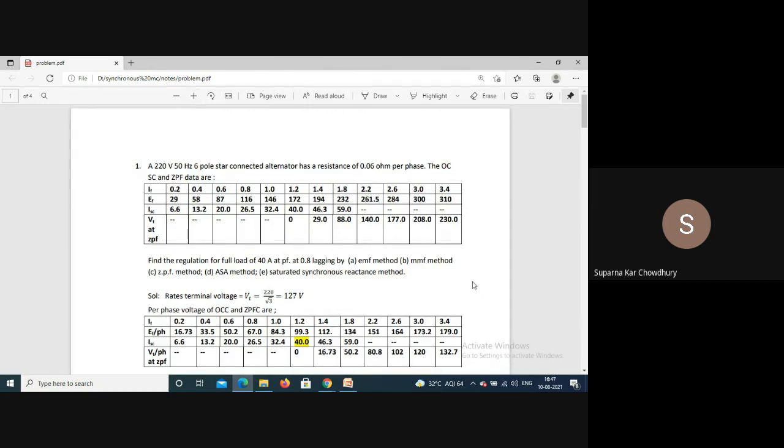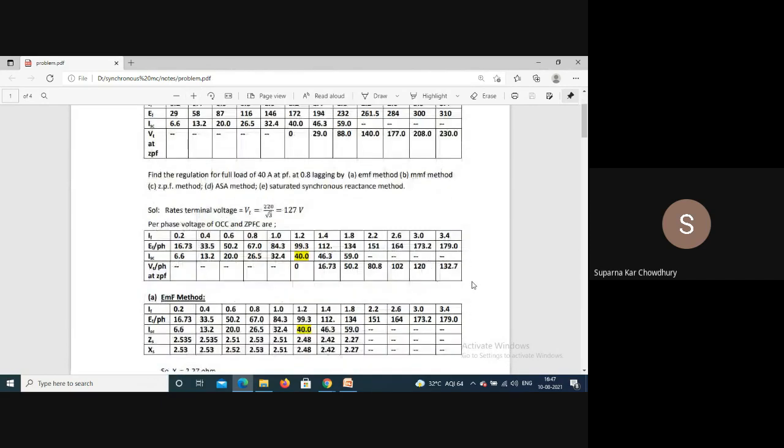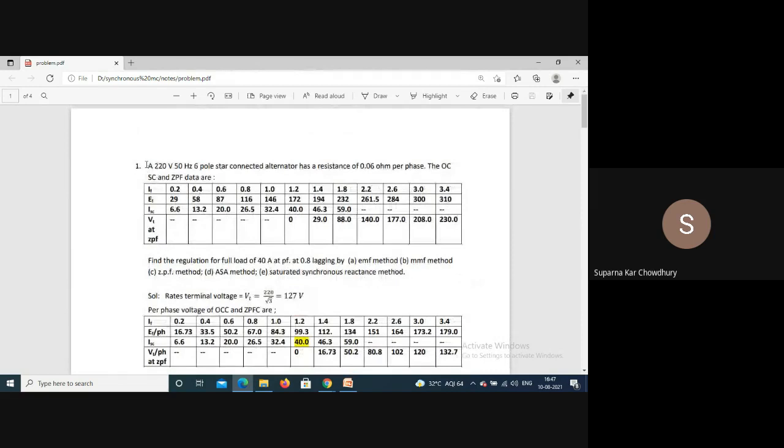So let us just take a problem. This is an example problem: a 220 volt, 50 hertz, 6 pole, star connected alternator has a resistance of 0.06 ohm per phase. The open circuit, short circuit, and ZPF data are given. So this is IF, this is the open circuit voltage, this is the short circuit current, and this is the zero power factor terminal voltage. Obviously, this is shifted, so this starts from here.